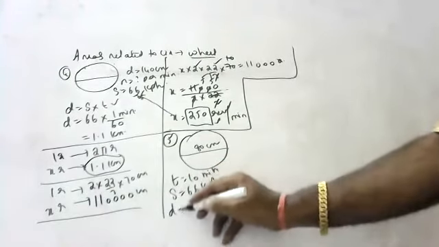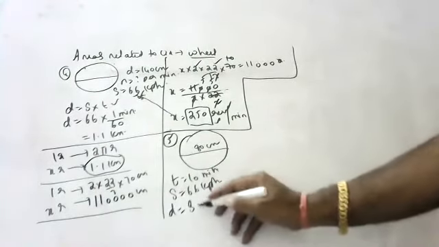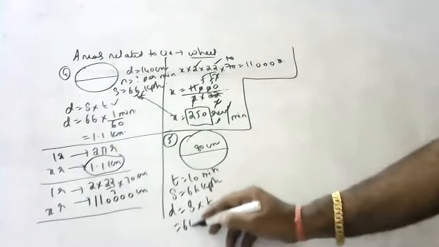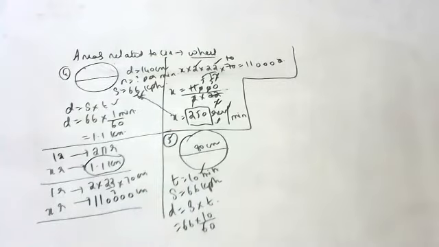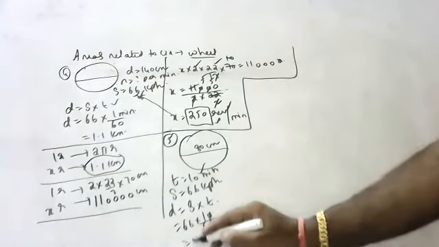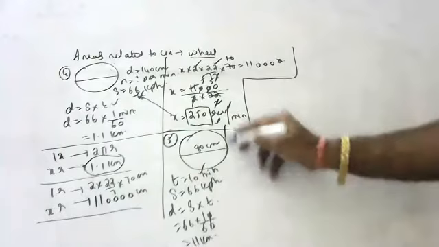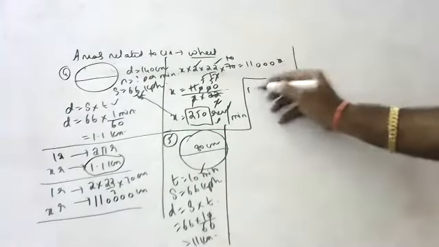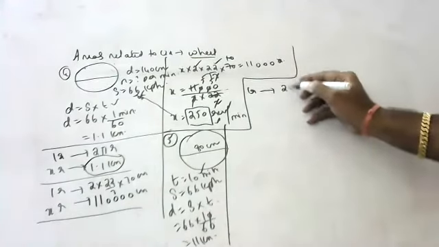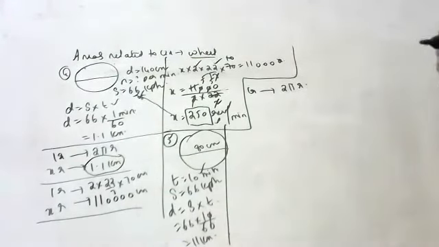So, same again, children, first find the distance. Distance is equal to speed into time. 66 into, to convert minutes to hours, by 6. So 11 kilometers is there, children. One rotation is equal to how much distance? One rotation is 2 pi r.